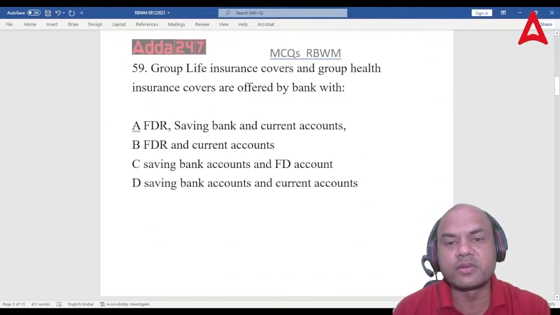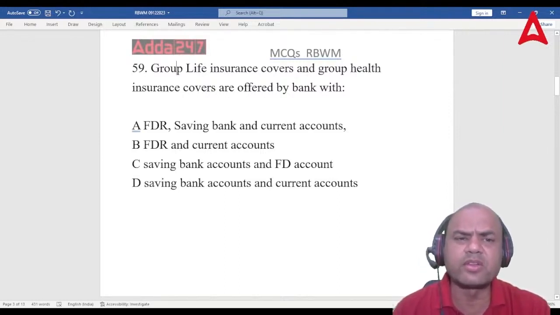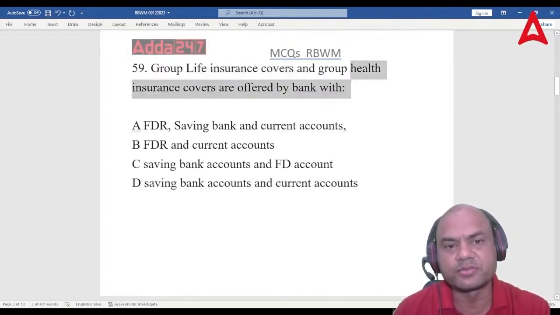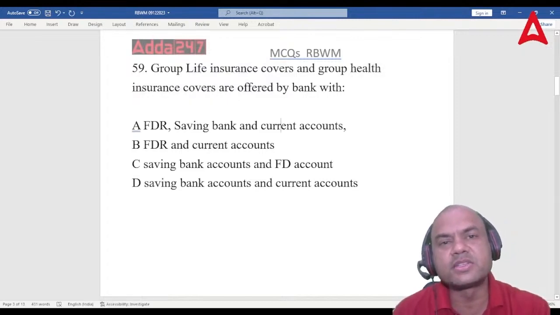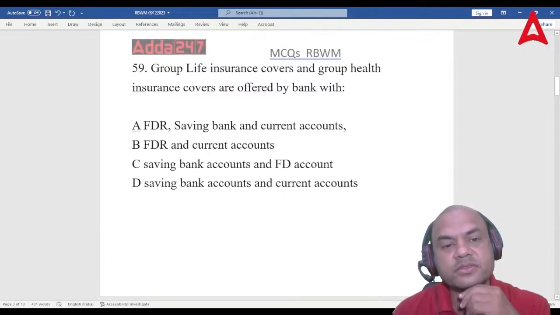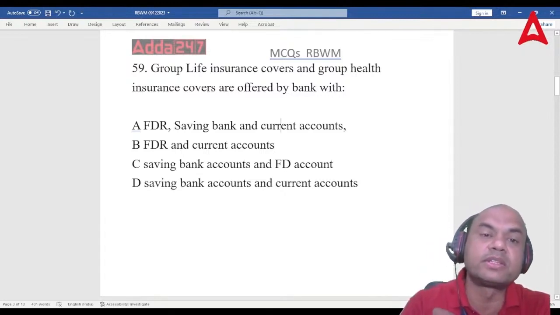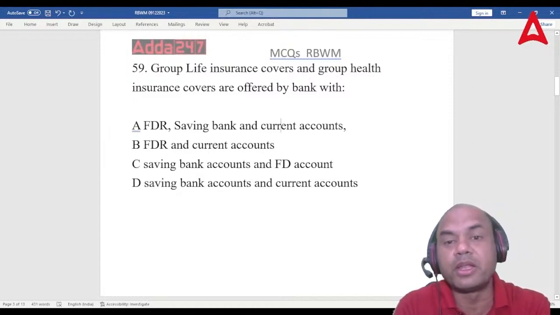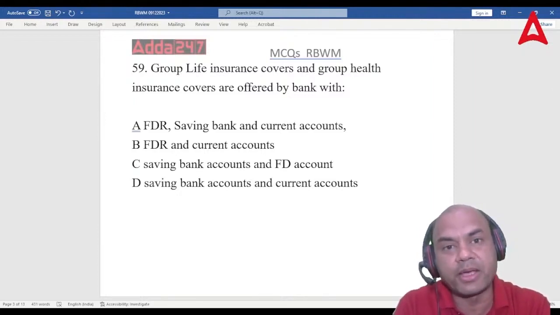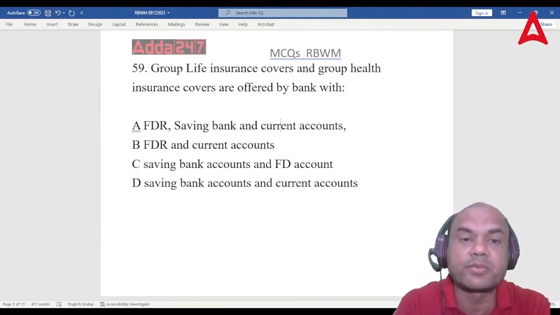Group life insurance covers and group health insurance covers are offered by the bank with. So group life, we always give not only group, we give single life also. Life insurance covers or health insurance also. We give these with various products. We give this as an added addendum. Many of us don't know this. Many nationalized banks might not be giving it, but private banks and foreign banks started this product long back.